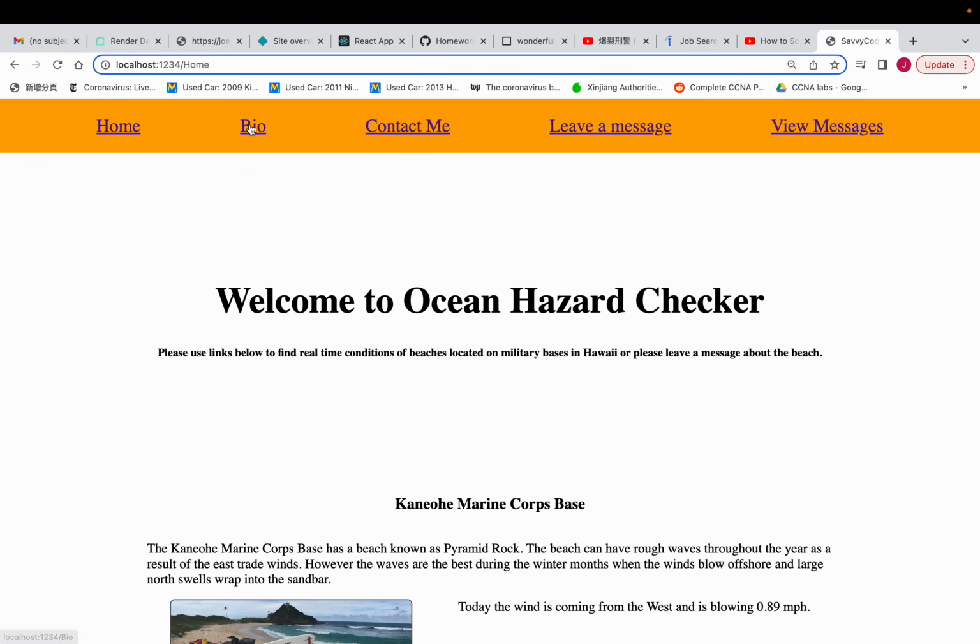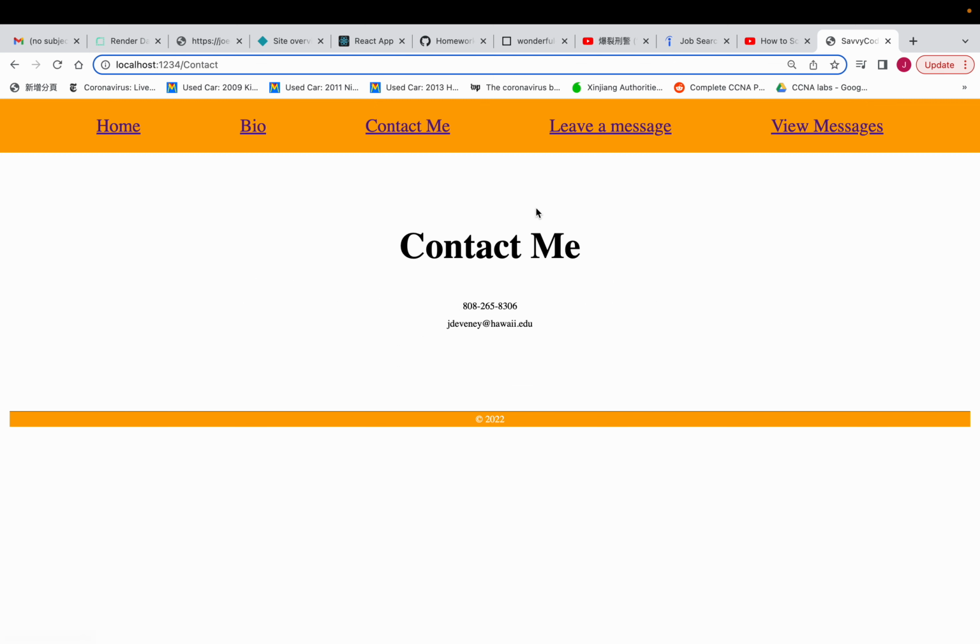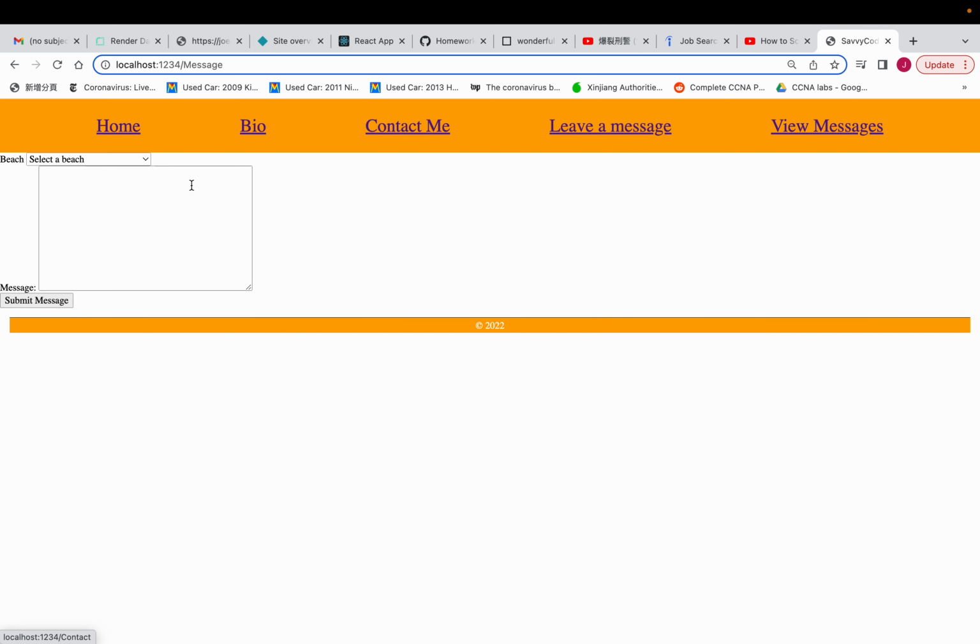Up here, we have a bio page, just a quick bio about myself. There's a contact me page, just phone number, email address. And then this is where users can leave a message about really anything they want: current conditions, riptide, things of that nature. So the user will select one of the 5 military bases, and then they will type in the message.